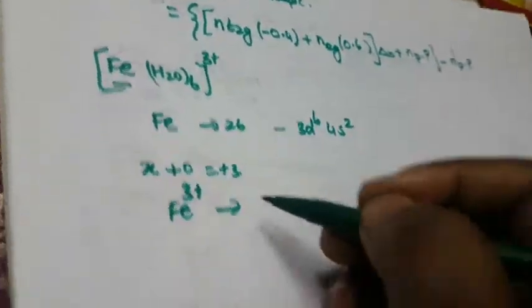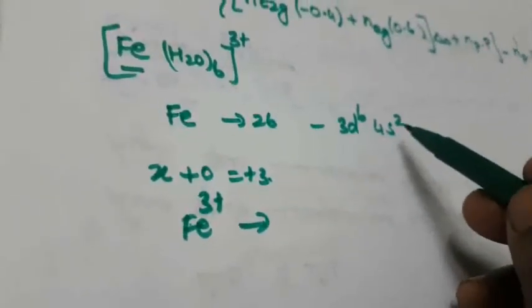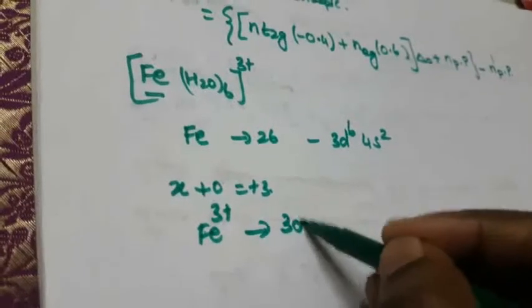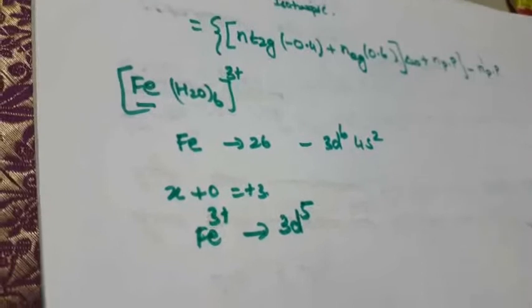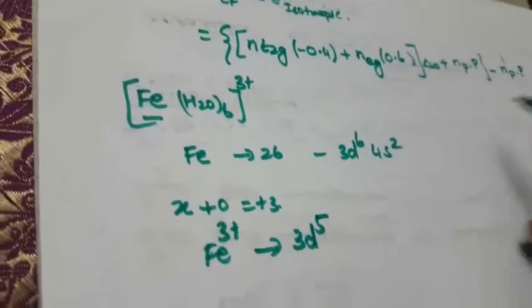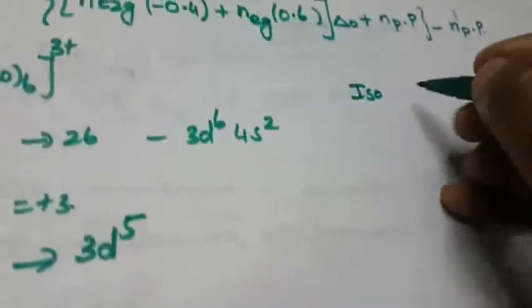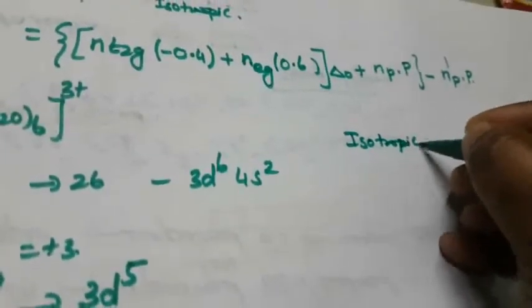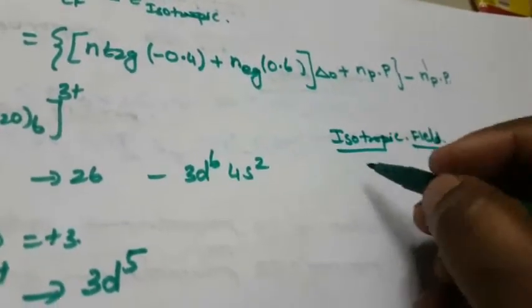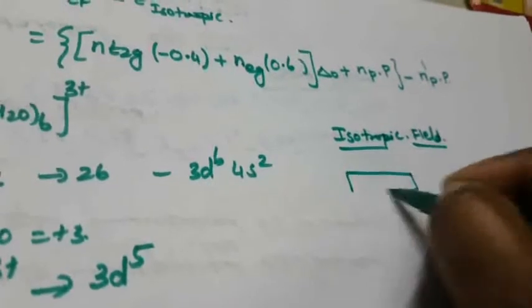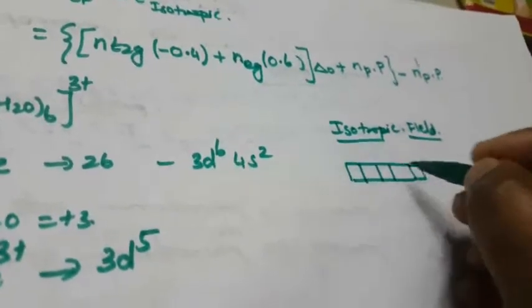The same thing we studied in the VB theory. 3 plus means what will happen? Two electrons will be removed from the s orbital, and one electron from d. So the outermost electronic configuration is 3d5. First we are going to calculate the isotropic field. Isotropic field: before splitting, how many orbitals are in the d orbital? That is only 3d5, 5 electrons, right?